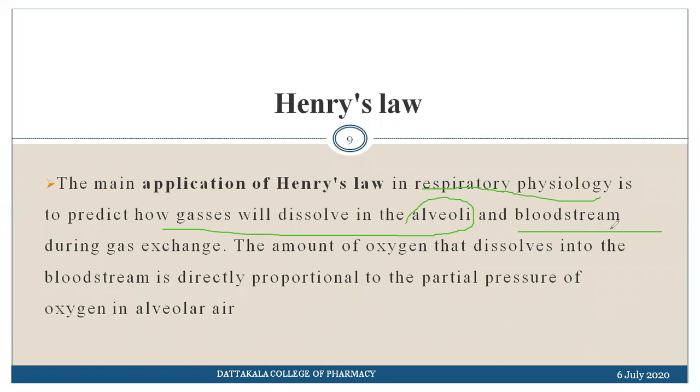Okay, so how does what is inhaled by the lung reach the bloodstream? That means how it reaches the systemic circulation through the bloodstream during gas exchange. The amount of oxygen that dissolves into the bloodstream is directly proportional to the partial pressure of the oxygen in the alveoli.